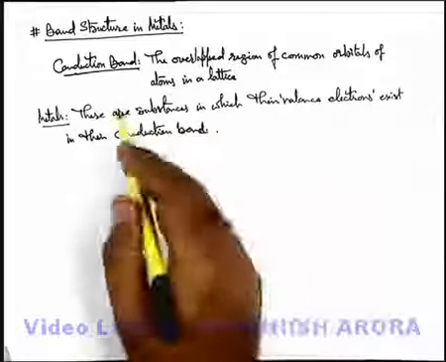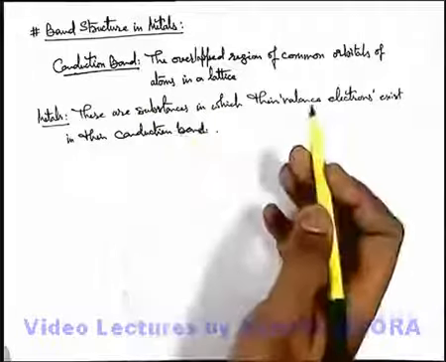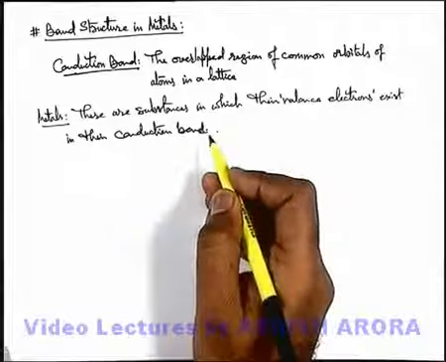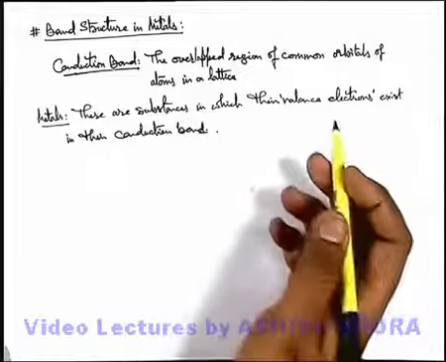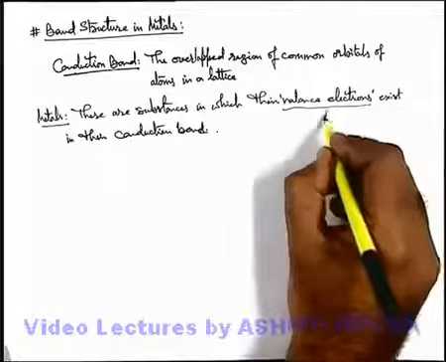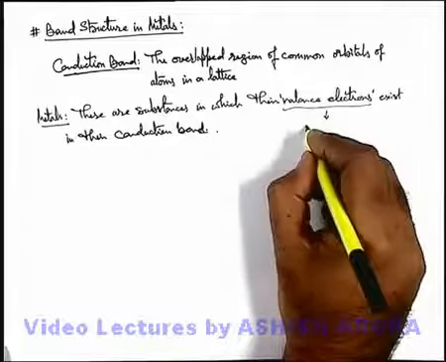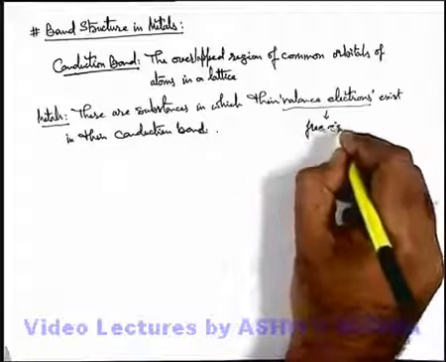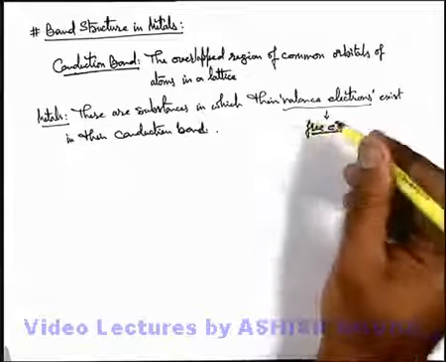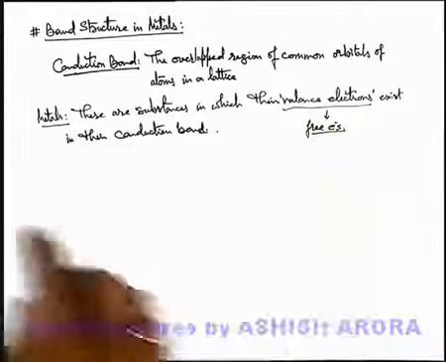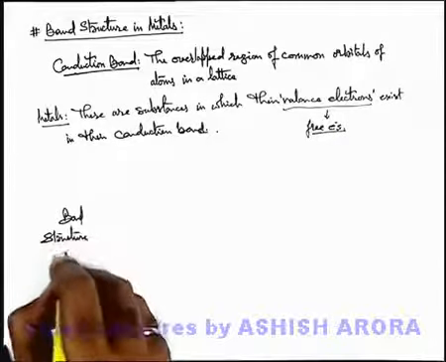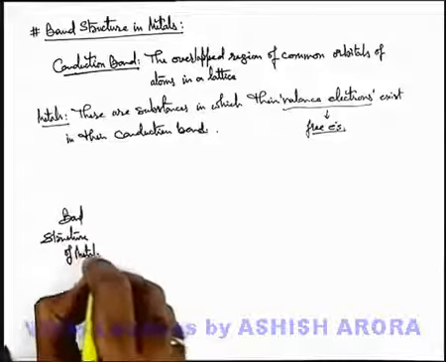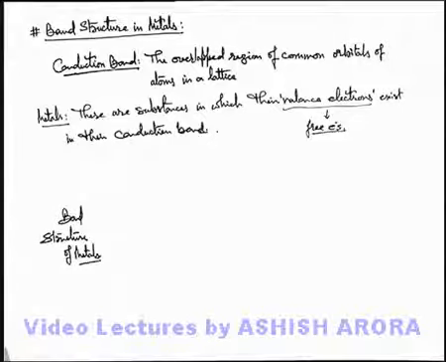Or we can say the substances in which their valence band overlaps with the conduction band, or the valence band exists in the overlapping zone of common orbitals, so that the valence electrons are free to move. So wherever valence electrons are in the zone of free electrons, these substances can conduct electricity. Let's have a look at the band structure of metals.